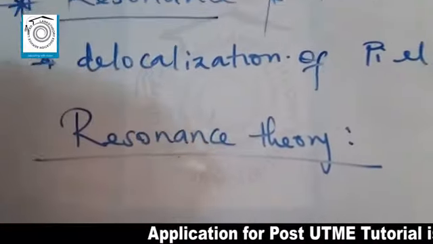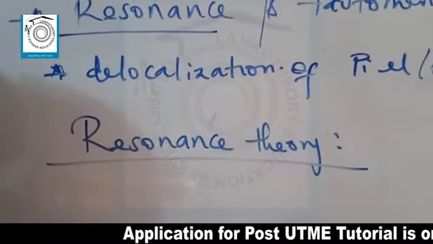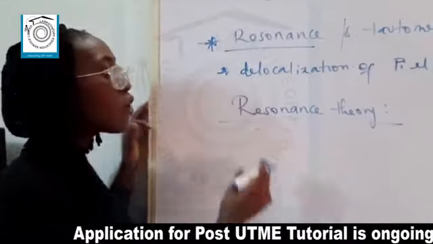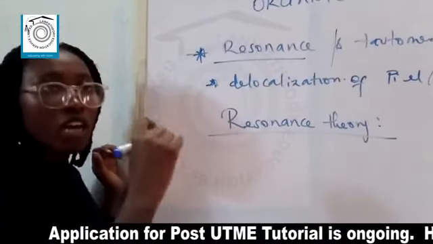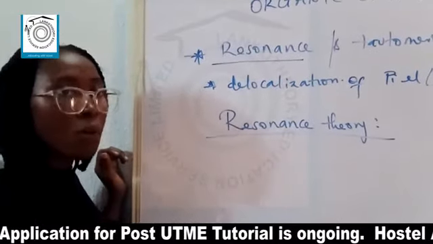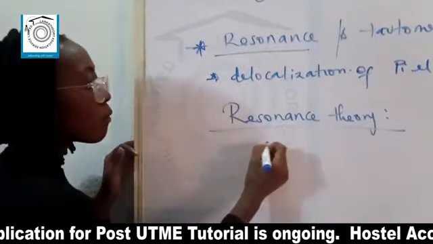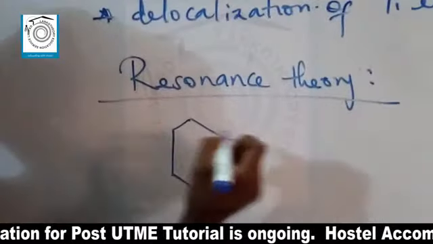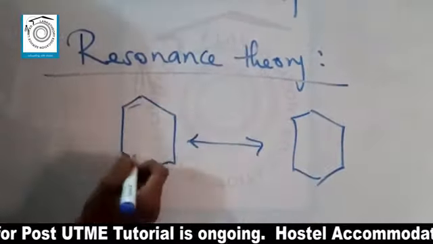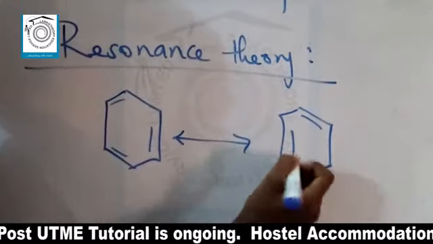So this theory now explains that the higher the amount of alternative arrangement of pi bonds, the higher the stability. What it's trying to explain is that the more you can alternate the position of pi bonds, the more stable a particular aromatic compound is. Like for instance now, benzene can only be alternated into two forms. Like I mentioned earlier, it can either be alternated as this or this.